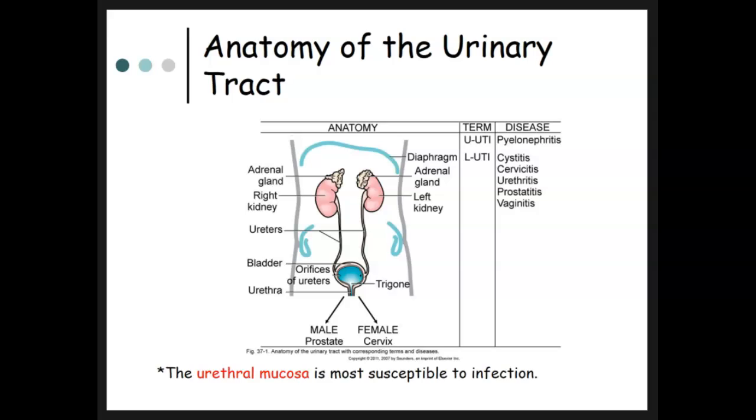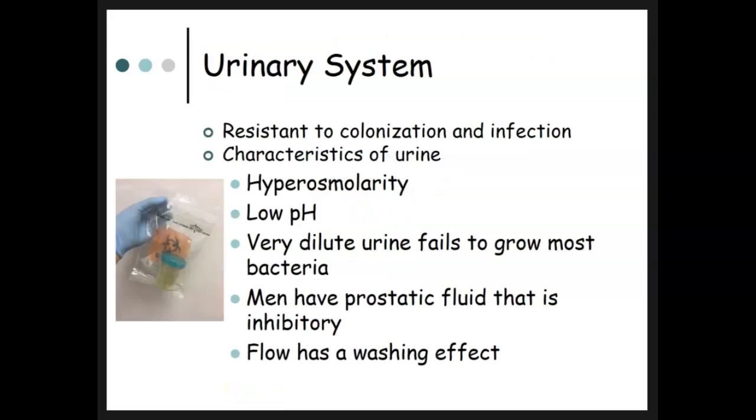You need to be familiar with the anatomy of the urinary tract, and this should be very familiar by now. But please note that the urethral mucosa is the most susceptible to infection in the urinary tract. The urinary system is resistant to colonization and infection because of the characteristics of urine, which is hypoosmolarity, a low pH that inhibits pathogens, that acidic pH. It's very dilute, so urine fails to grow most bacteria. Men have prostatic fluid that is inhibitory, and the flow of urine has a washing effect.